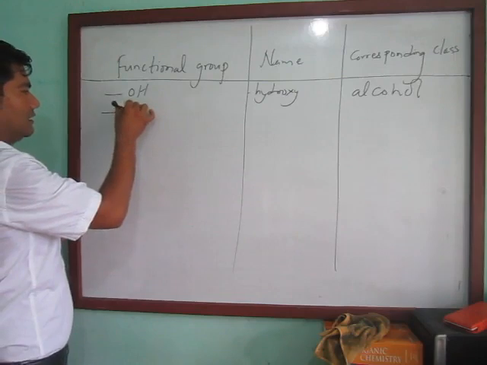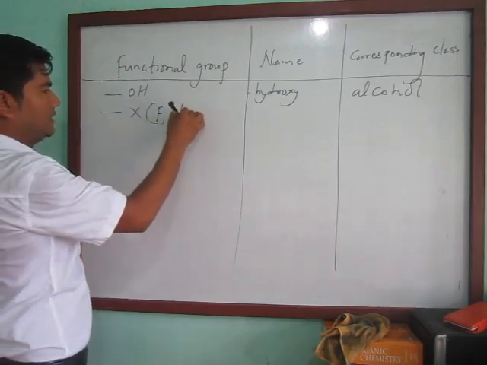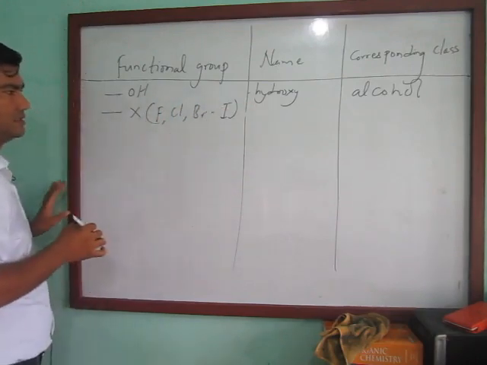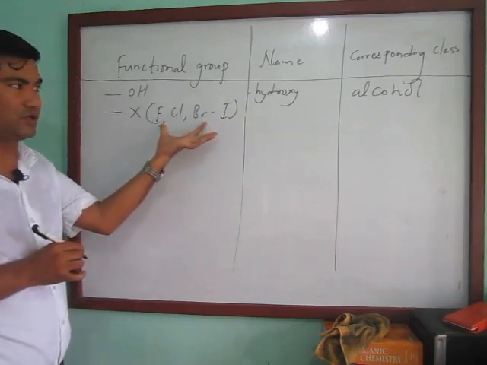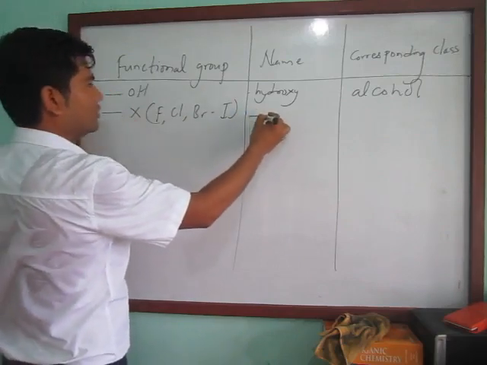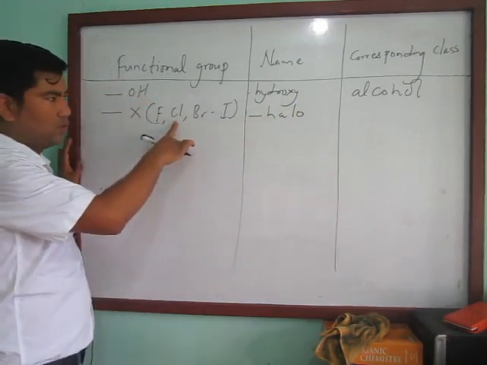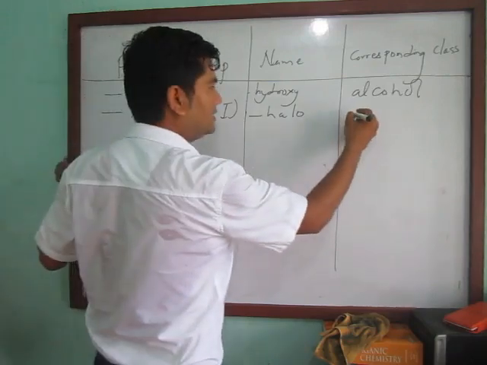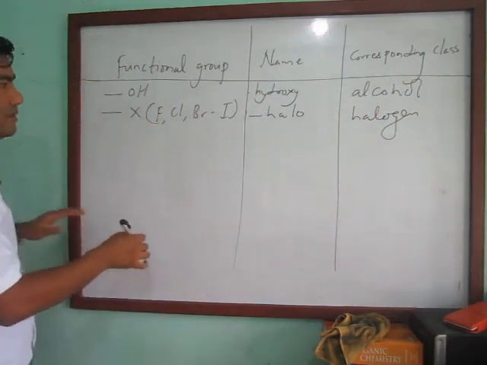Similarly, this X stands for fluorine, chlorine, bromine or iodine. These all are members of the halogen group. The name of this functional group is halo: for chlorine, chloro; for bromine, bromo; fluoro, iodo, and this comes under the halogen group.